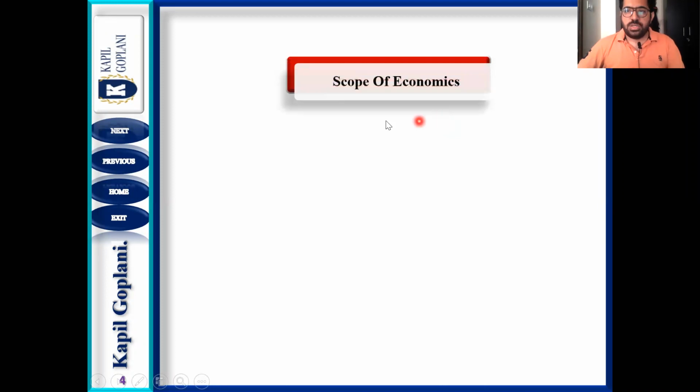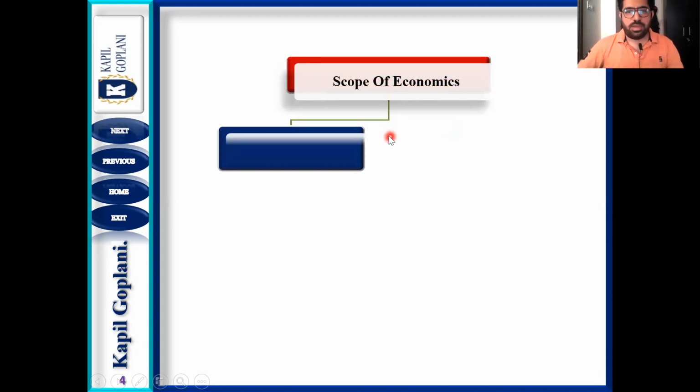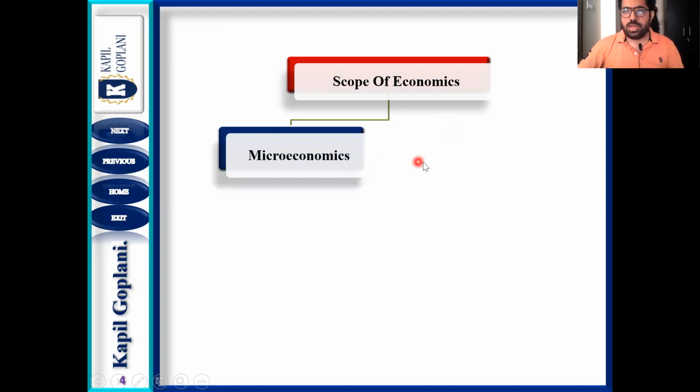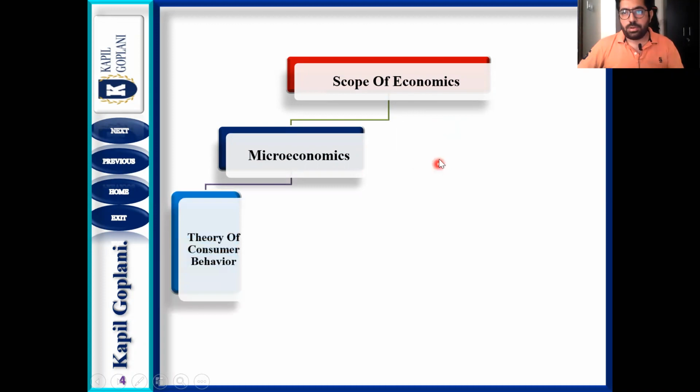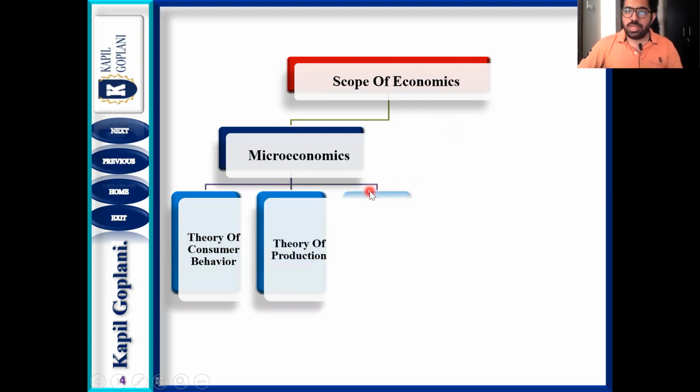See, the scope of economics has been bifurcated into micro as well as macroeconomics, which are the two scopes. Under microeconomics, as you have studied, we have basically three concepts. First is theory of consumer behaviour, under which you studied consumption, the law of diminishing marginal utility and the law of demand. Then in theory of producer, you studied producer equilibrium and the supply. These all are the concepts of microeconomics. And in pricing of goods, you studied market equilibrium.